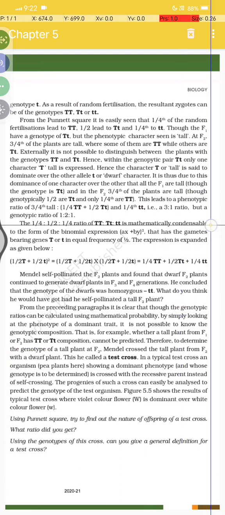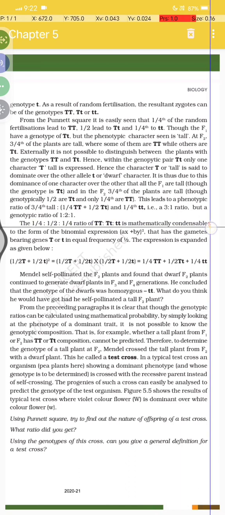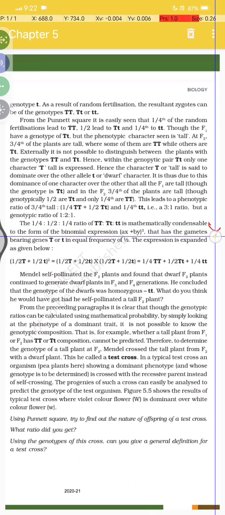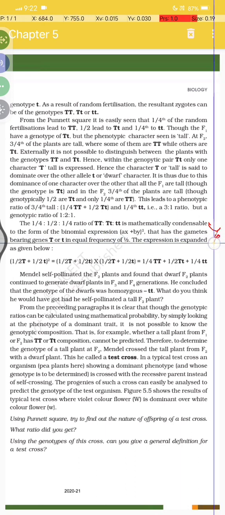The ratio of capital T capital T is to capital T small t is to small t small t is mathematically condensable to the form of the binomial expression (ax plus by) whole square, that has the gametes bearing the gene capital T or small t in equal frequency of 1 by 2.